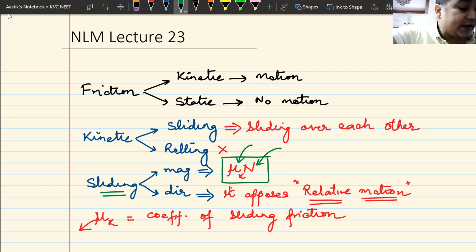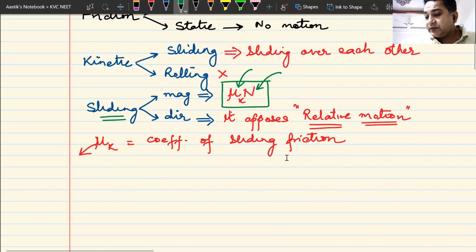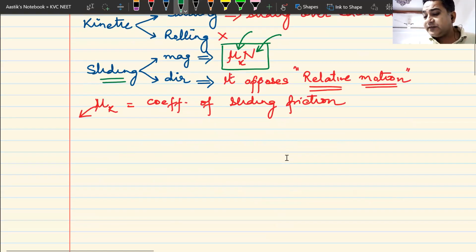If the surfaces are same, friction does not depend on area of contact. Do we remember this? Friction does not depend on the area of contact. It only depends on the two surfaces which are in contact. Okay, I hope you are able to see this.